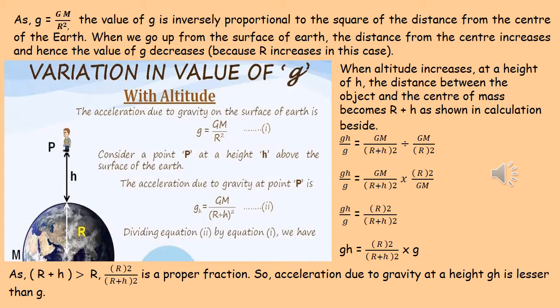As we know that r plus h is greater than r, we can say that r² by (r plus h)² is a proper fraction. Proper fraction means the numerator is less than the denominator. That means when it is multiplied with small g, the value of small g is reduced. So we can say that g_h, the acceleration due to gravity at a height h, is less than the value of acceleration due to gravity at the surface of Earth.